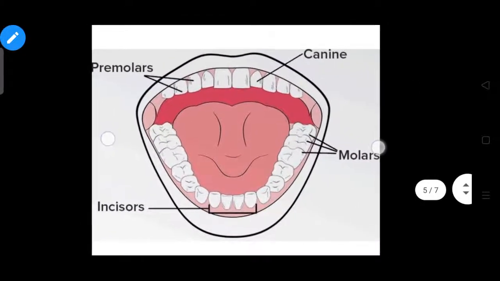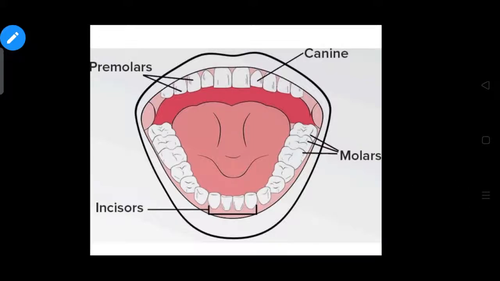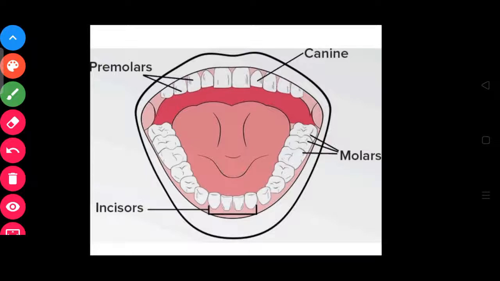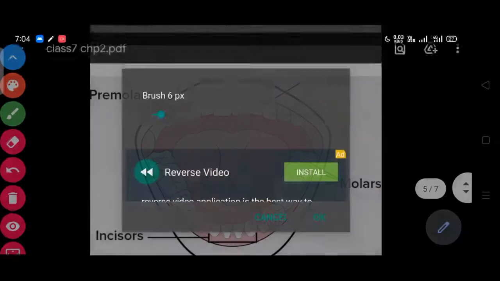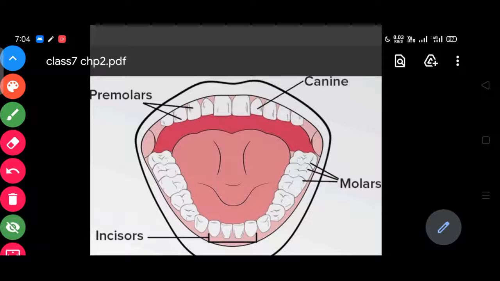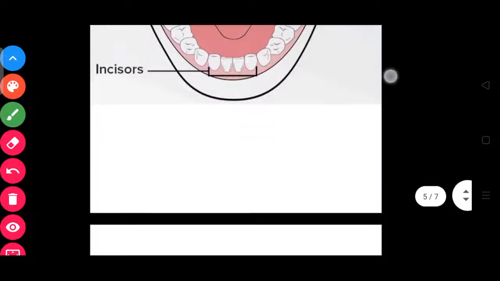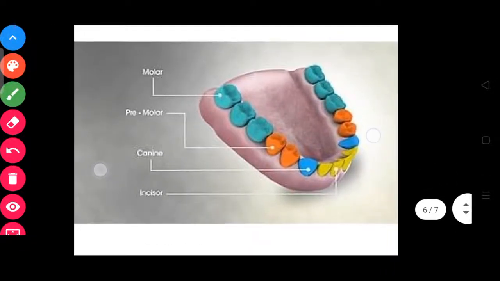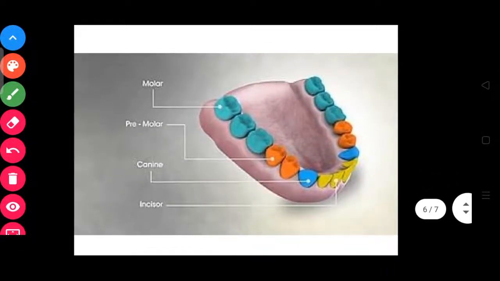So here is a picture of a human's mouth. The first 4 teeth are called incisors. Okay, those first 4 teeth are called incisors. I will explain with this picture. This is a jaw, a single jaw. We have 2 jaws in the mouth. Everybody has 2 jaws, and here is a picture of only 1 jaw.